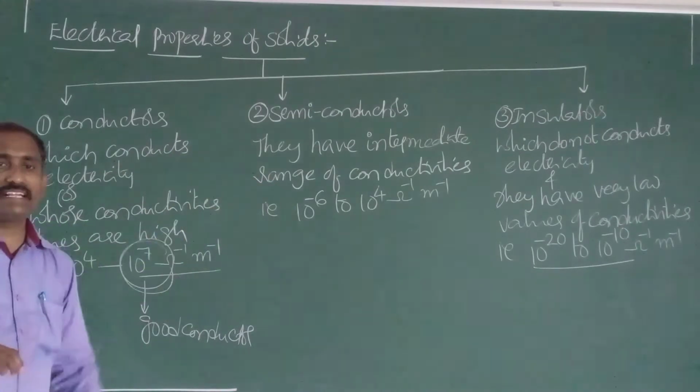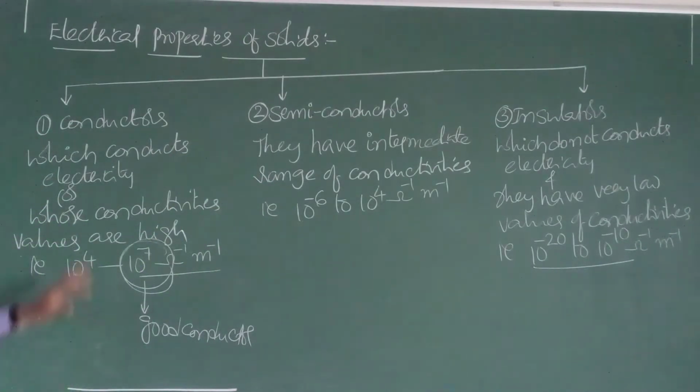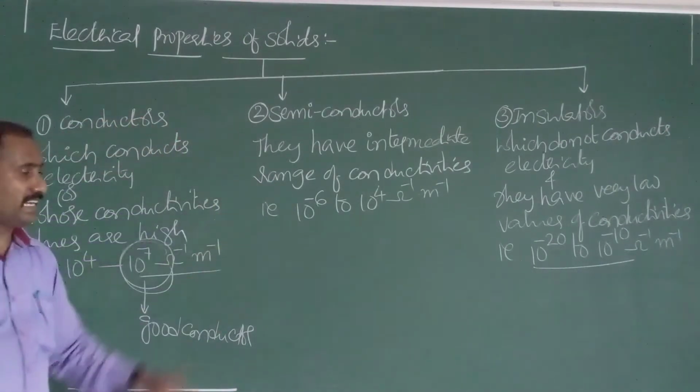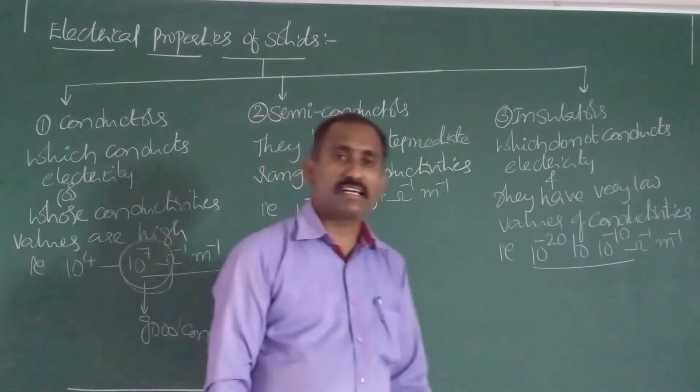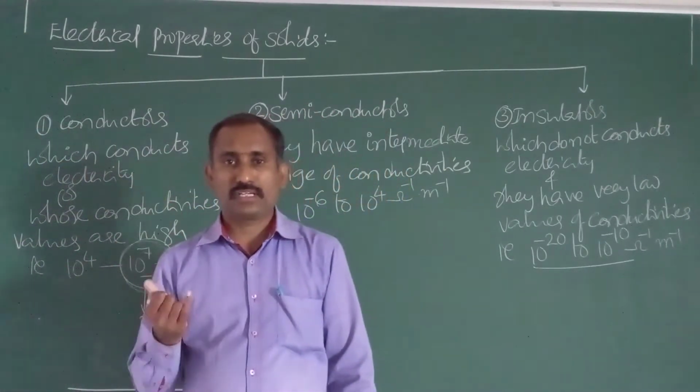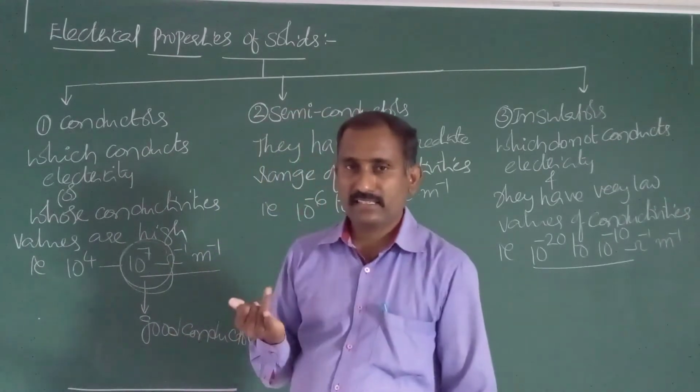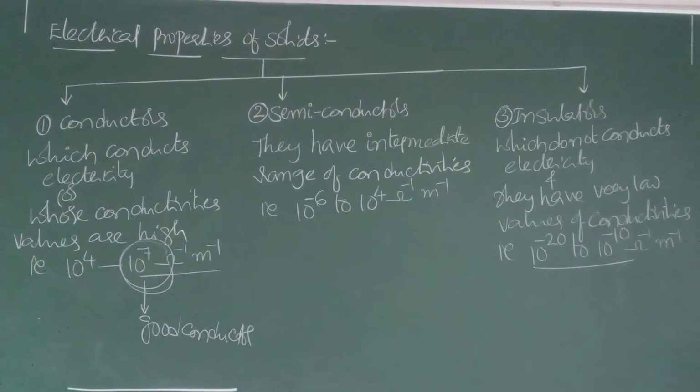These types of materials are known as semiconductors. So based on the conductivities, all the solids are classified into three types: conductors, semiconductors, and insulators.